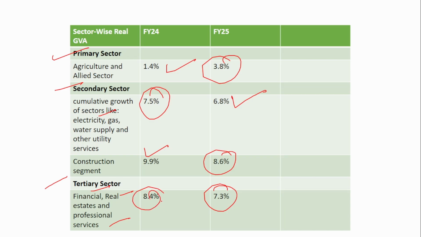So if you look at the trend, only the primary sector growth in financial 25 is going to outpace the growth in financial 24. Rest all growth are going to be lesser than financial 24. So remember the trend, only this sector is going to outpace the previous year's growth, and the other two sectors are expected to grow lesser than the previous year's growth.